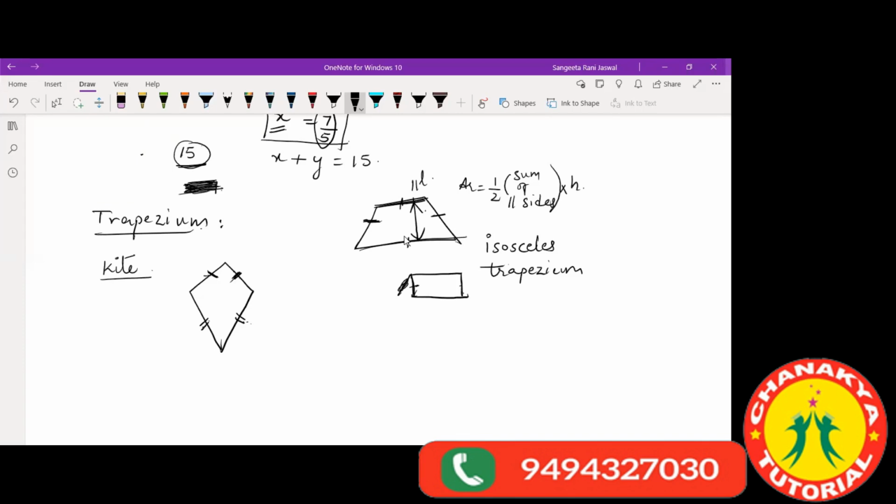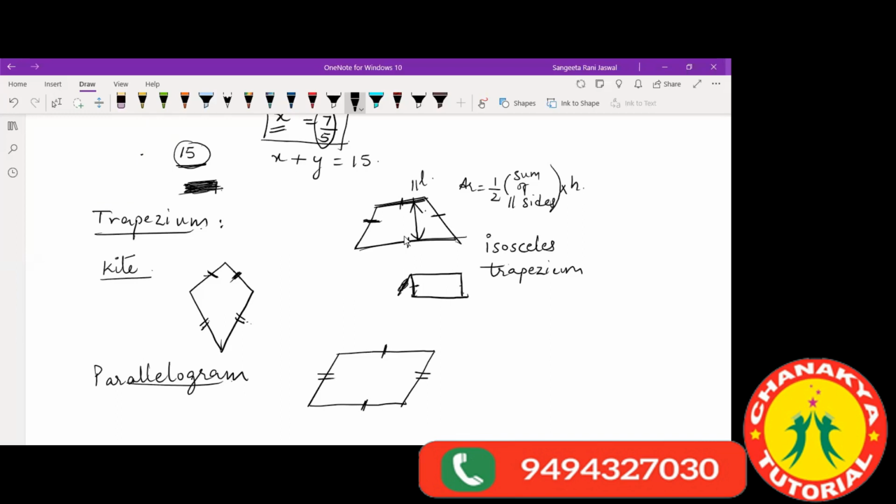Let's see further now. Next we have parallelogram, and we have quite a lot in this chapter for parallelogram. Parallelogram looks like this, where the opposite sides are parallel and also equal. So this pair of sides is parallel and equal. Similarly, this pair of sides is parallel and equal.